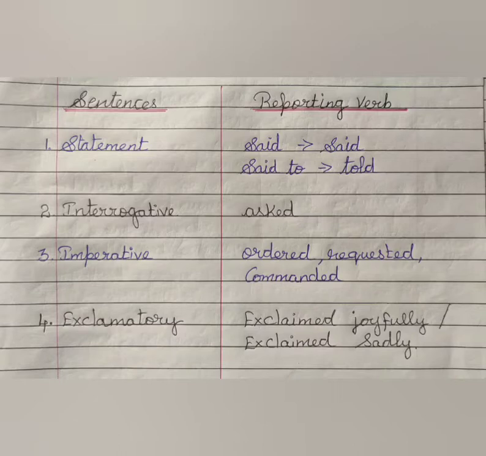If the sentence is exclamatory, we use exclaimed joyfully or exclaimed sadly. If it is a happy or successful sentence, we use joyfully. If it is a sad or negative sentence, we use sadly. This is the difference between exclaimed joyfully and exclaimed sadly.